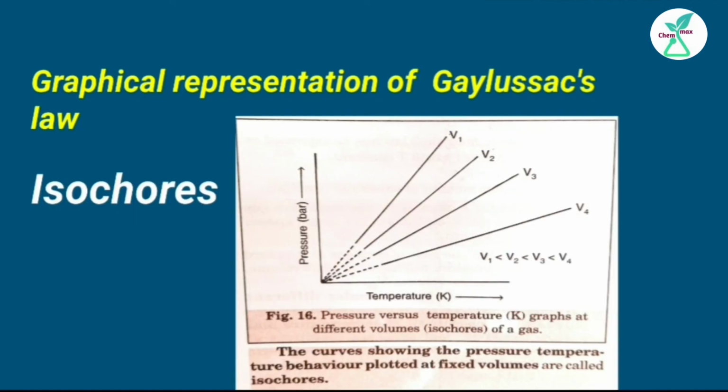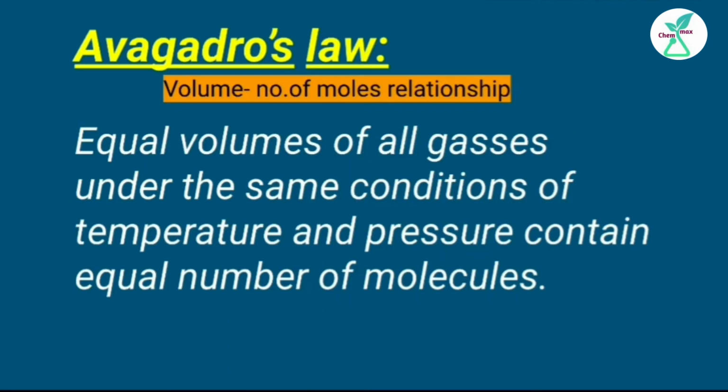At constant molar volume, when a graph is plotted between pressure and absolute temperature, straight lines are obtained. These lines are called isochores. The curves showing the pressure temperature behavior plotted at fixed volumes are called isochores, where V1 is always less than V2, which is less than V3, which is less than V4. Come to Avogadro's law.